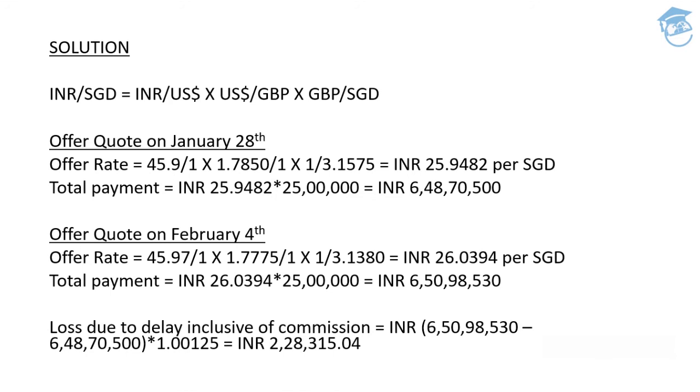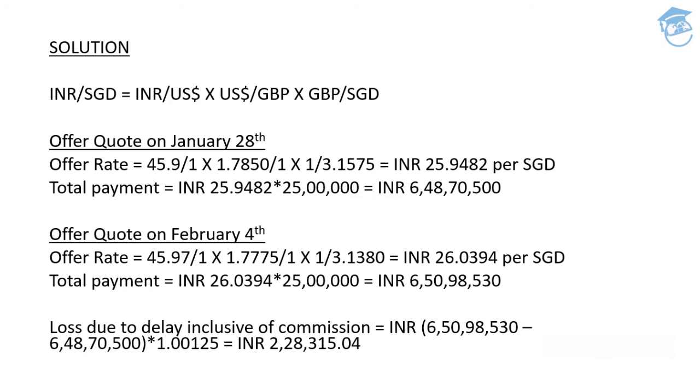You'll get a figure of INR 6 crore 50 lakh 98,530. So did you actually get a gain or loss? You have actually got a loss, guys, because if you would have remitted the figure on 28th of January, you would have shed 6.48 crores out of your pocket. But now on 4th of February, you would have to do the same thing for 6.50.